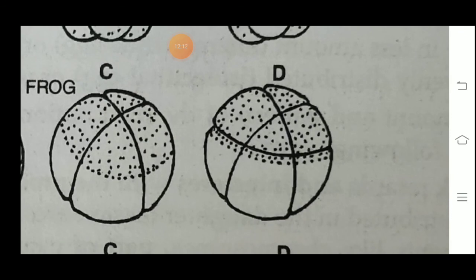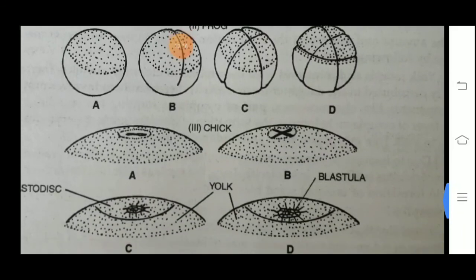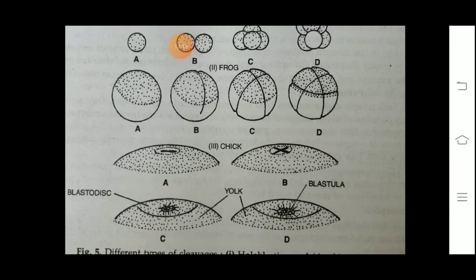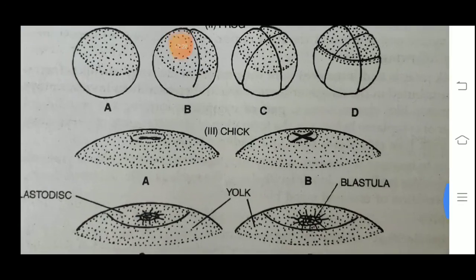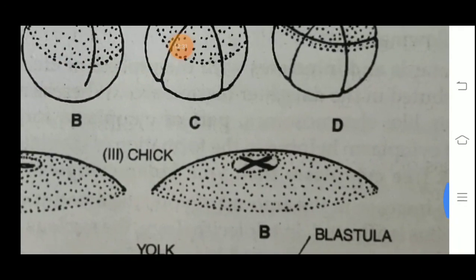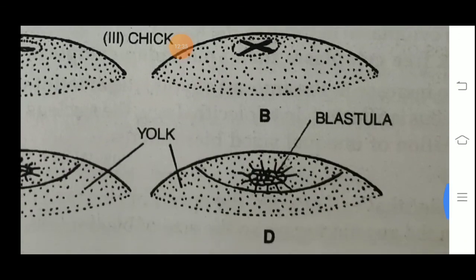One is microlecithal and the other one is macrolecithal, that will be of large size. And in the chick, where we know that so much yolk is there in the egg, and there on the disc, here you can see the disc, here the development of the baby occurs on the disc. So the next one is,